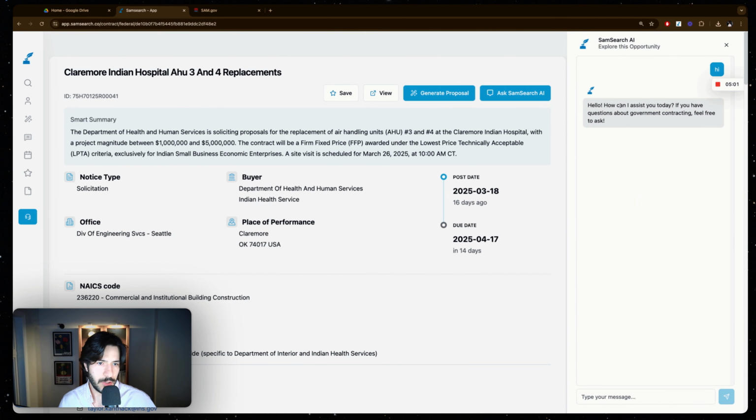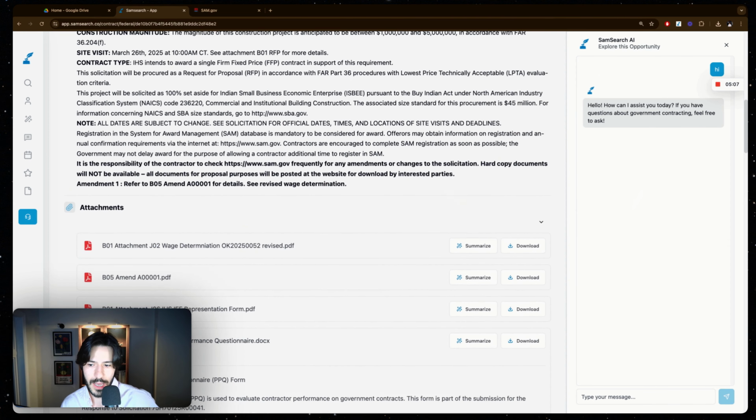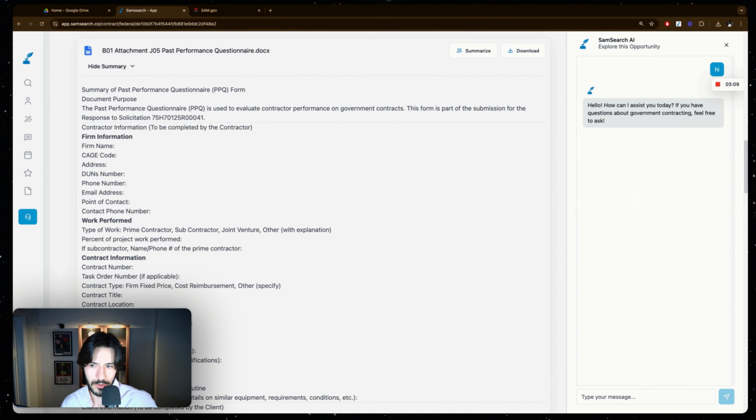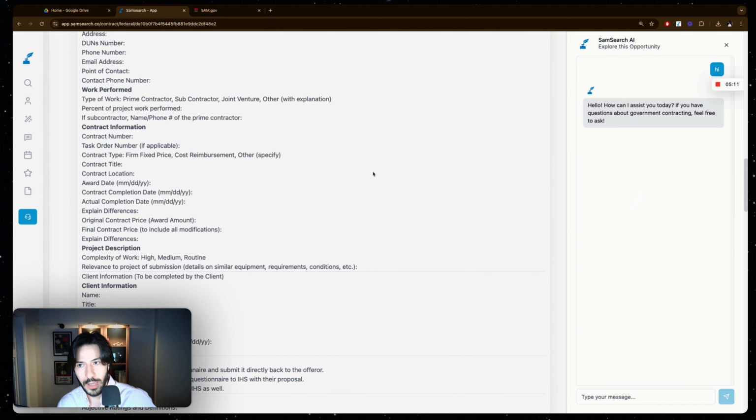So here you will be able to ask it detailed questions about this opportunity. It has context of the description, it has context of all the attachments. So this way you can ask your question and it will be able to respond back to you. So instead of reading a long text of technical jargon, you are talking with AI and asking it to break it down.